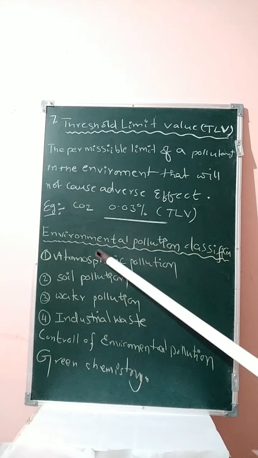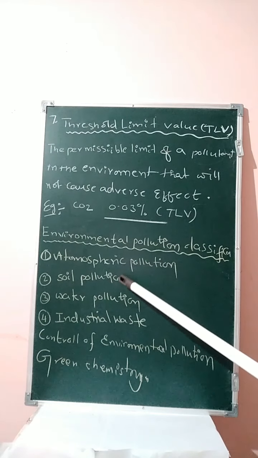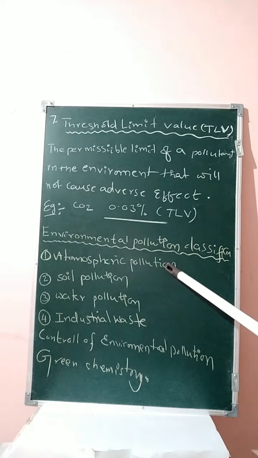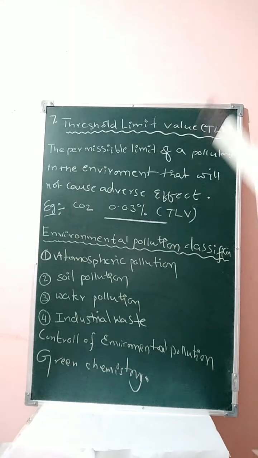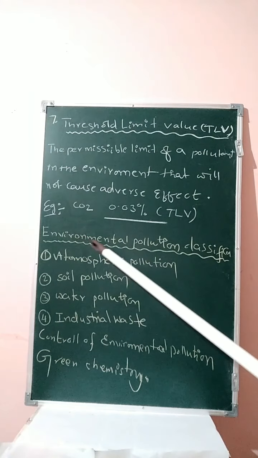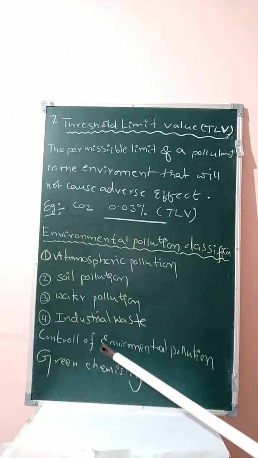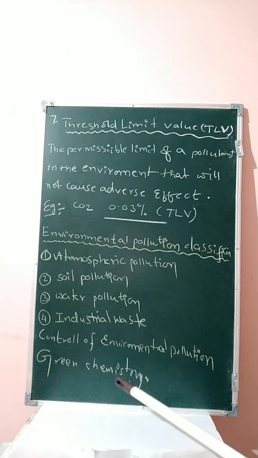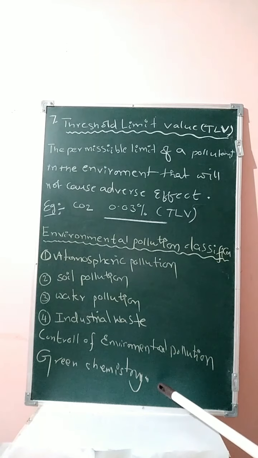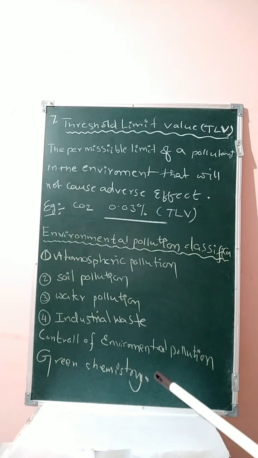Third topic is environmental pollution classification. Each classification we are discussing in detail, student: what is atmospheric pollution and its effects, soil pollution, water pollution and industrial pollution. After completion of this classification, we are discussing control of environmental pollution. How can this environmental pollution be controlled by human beings? Last one is green chemistry. What is green chemistry? What are the advantages of green chemistry? We are discussing in detail. Okay, students.